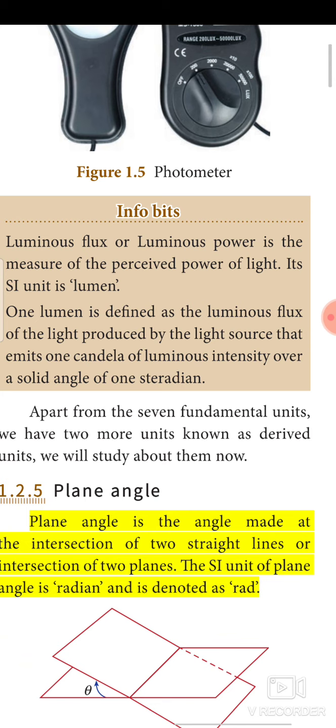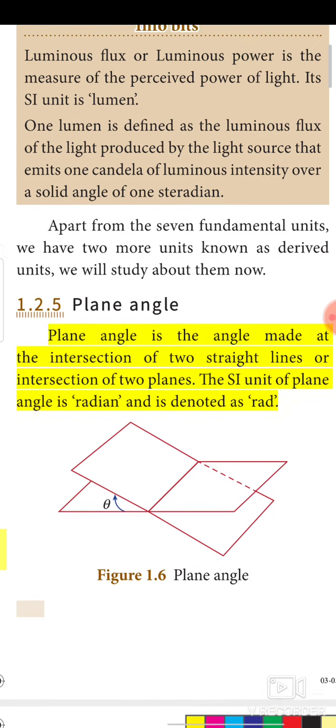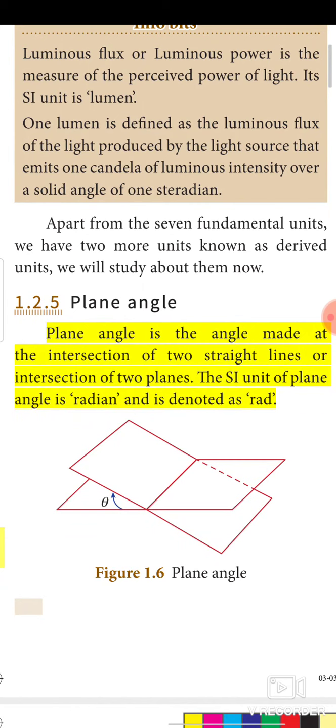Along with these two things, we have to know two derived quantities. The names are plane angle and solid angle. Let's see them now. First, plane angle. Plane angle is the angle made at the intersection of two straight lines or the intersection of two planes. The SI unit of plane angle is radian and it is denoted as rad.